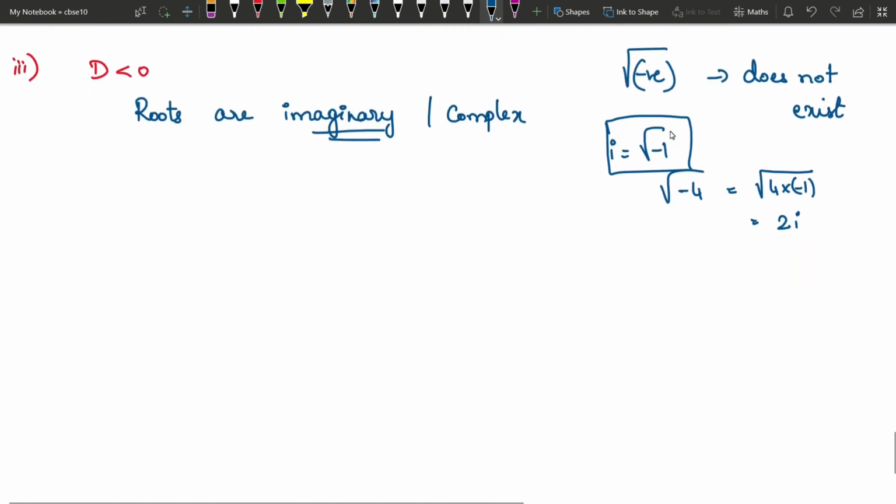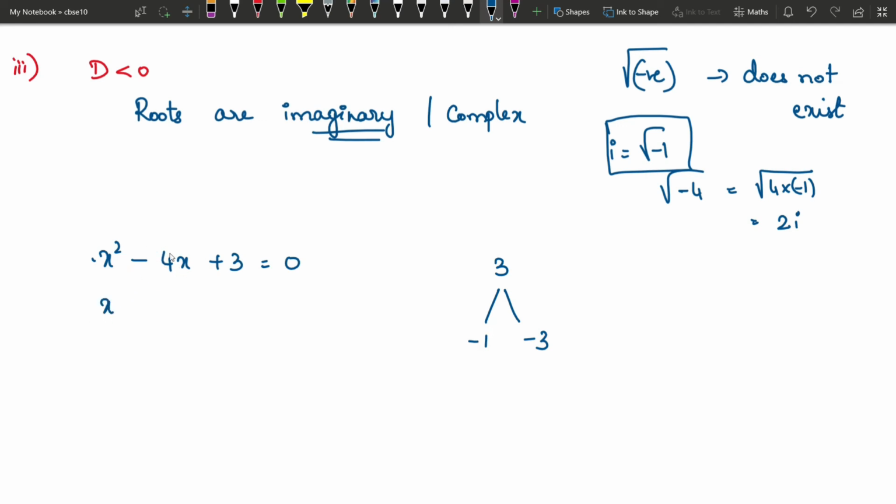Now the questions you might get under quadratic equations are, they might give you an equation and ask you to find roots of that equation. So suppose you have x square minus 4x plus 3 equals 0. Then you will have to factorize it. To factorize, you multiply 1 into 3, which is 3. Split into two numbers such that product is 3 and the sum is minus 4. So you have minus 1 and minus 3: multiply you get plus 3, add you get minus 4. So what are the factors?